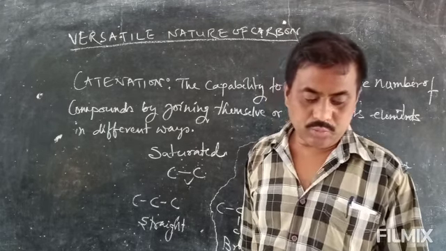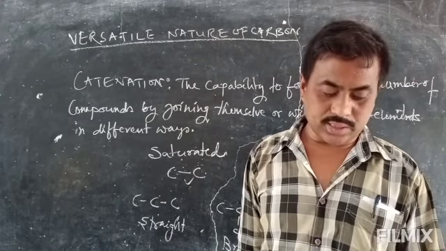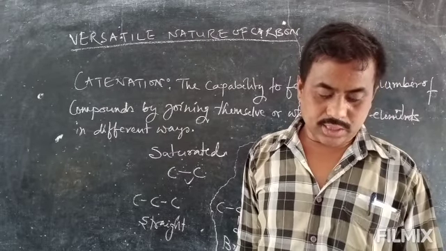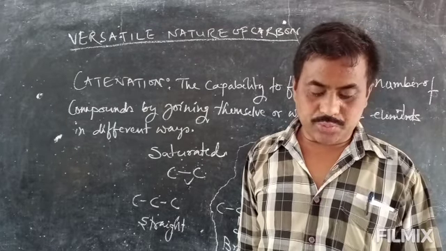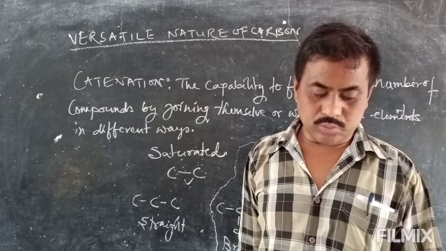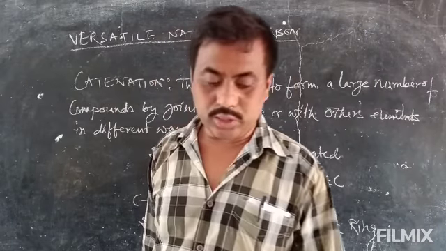One more reason for the formation of strong bonds by carbon is its small size, which enables the nucleus to hold on to the shared pair of electrons strongly. The bonds formed by elements having bigger size are weaker.